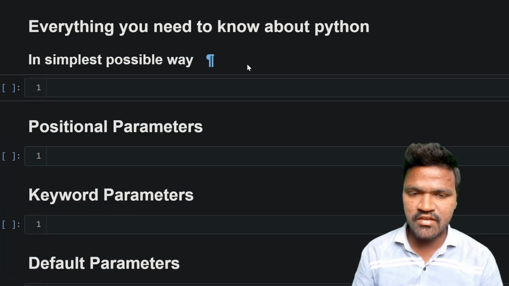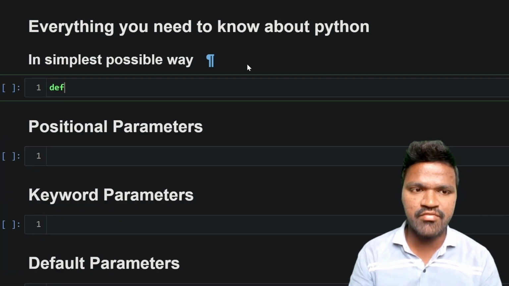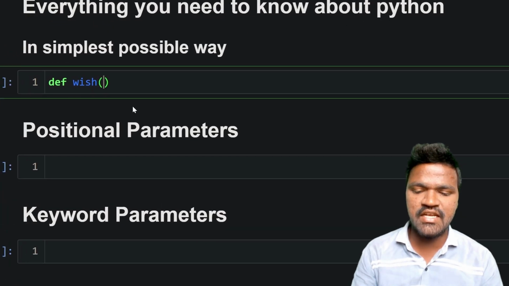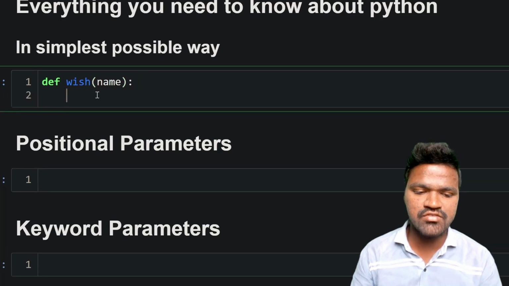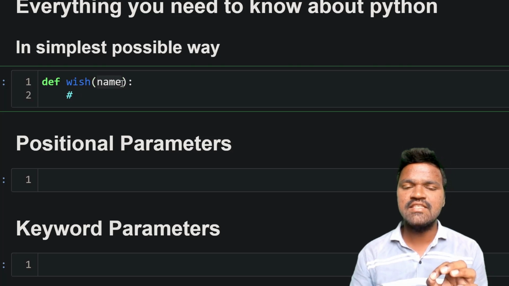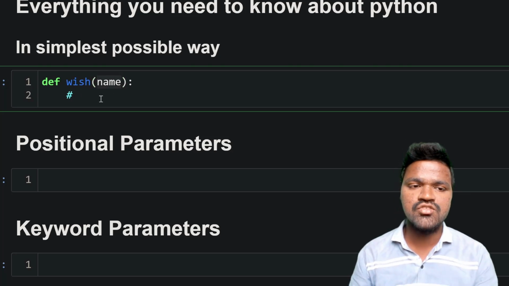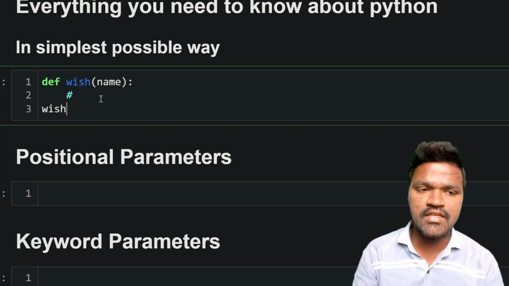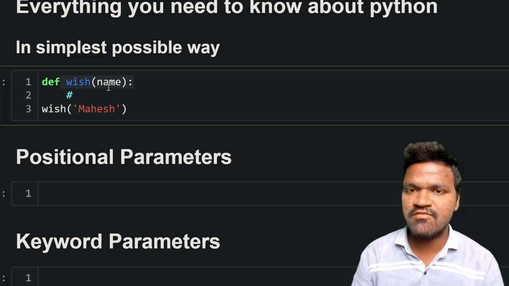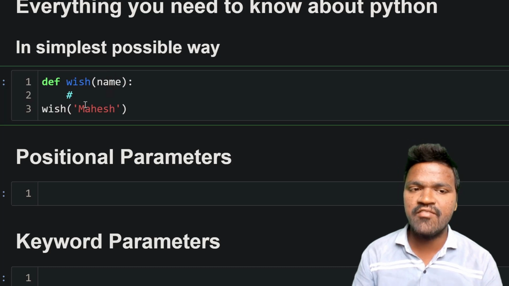I will explain with an example. Let's say I am taking a function which is wish. This is what we have used previously, right? In this wish function, let's say I take name here. When we define this function, name here is considered a parameter. After that, when we call this and pass, let's say, name here, this is considered an argument. So when we are defining a function, what is inside the parenthesis is called a parameter, and when we are calling the function, it is considered an argument.